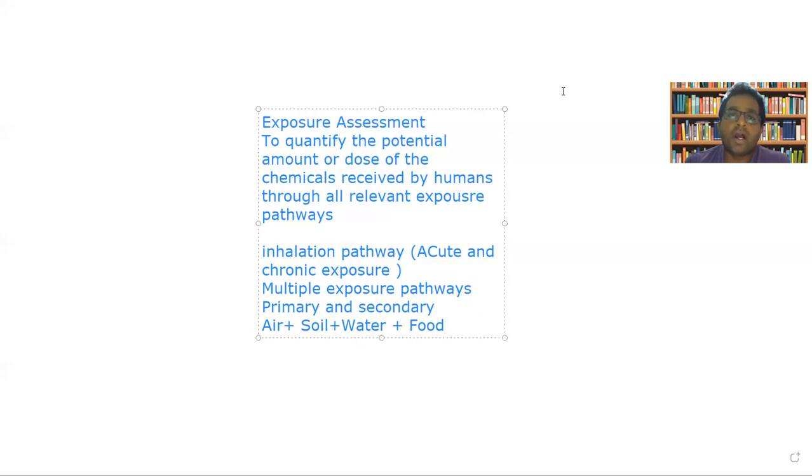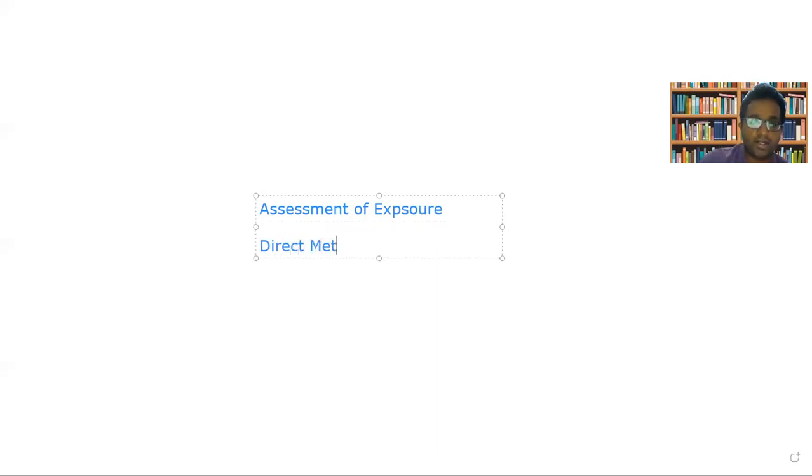Now the question is how this exposure can be estimated. How is the assessment of exposure done? For assessing the exposure, there are two methods. One is a direct method. Direct method means if a population is exposed to a particular hazard, definitely we are dealing with human health risk assessment. So the health indicators of the particular population need to be tested.